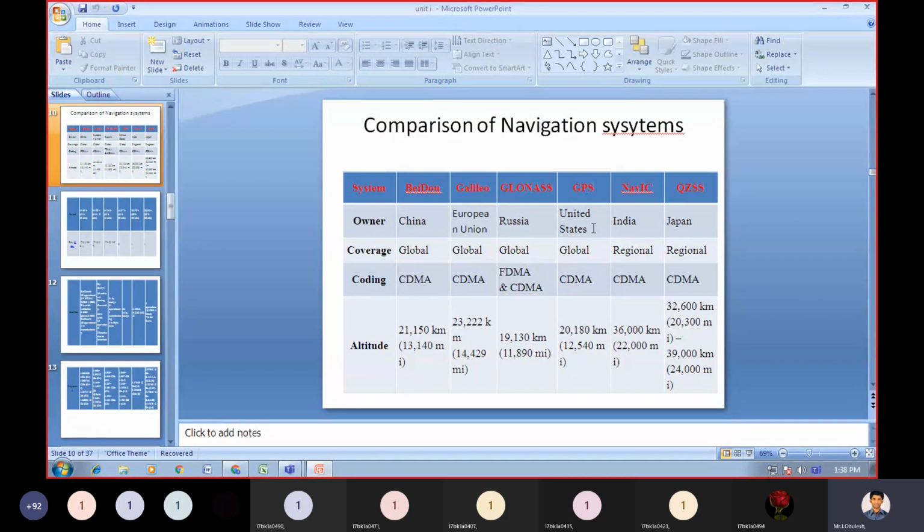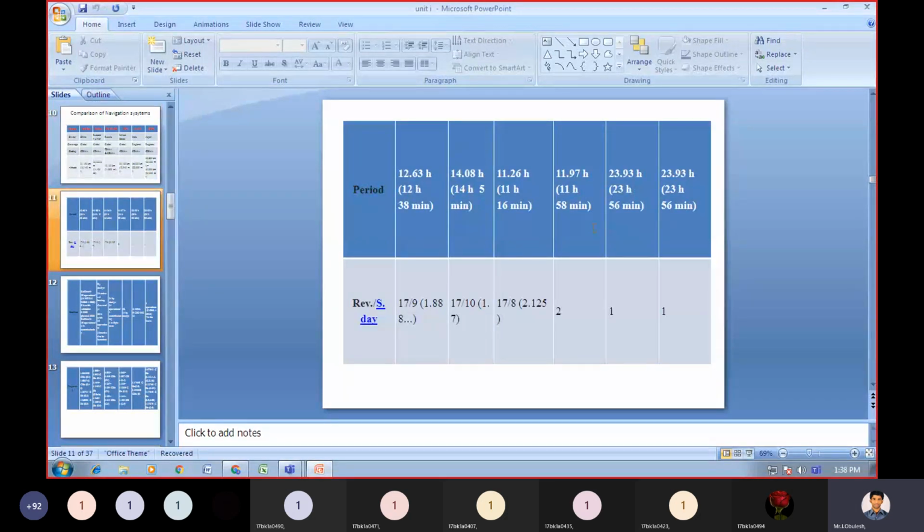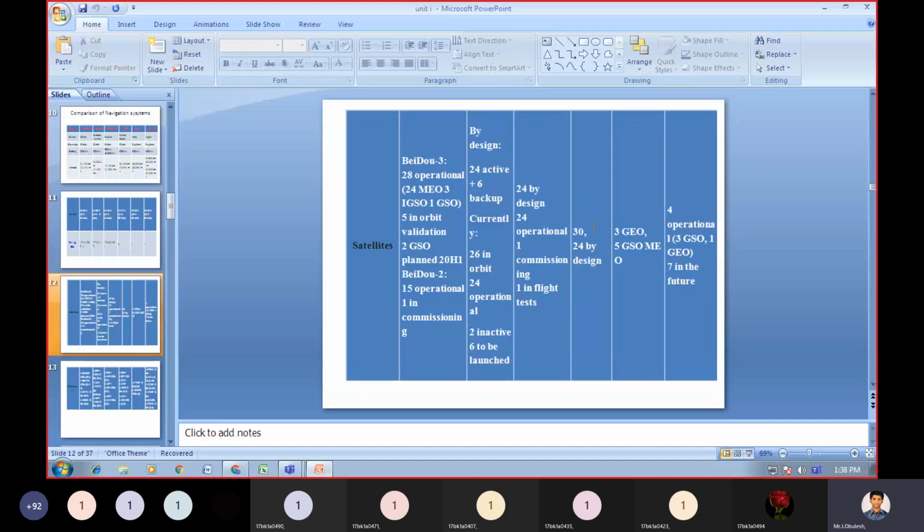The time period is 23 hours 56 minutes, almost 1 day.